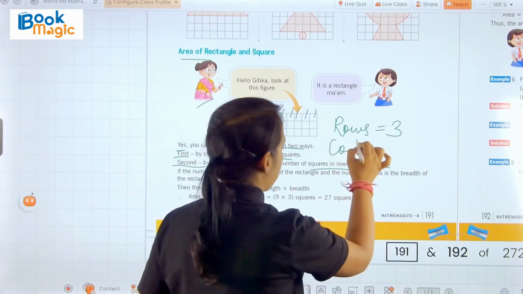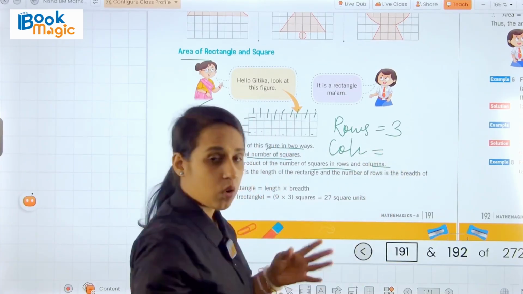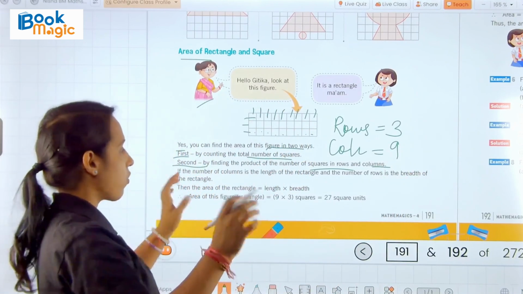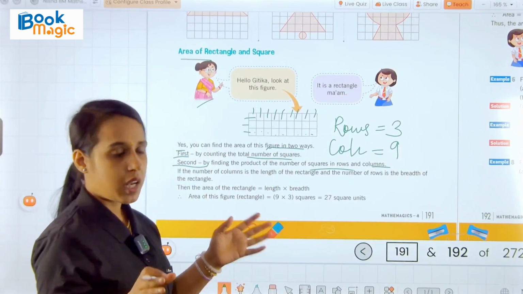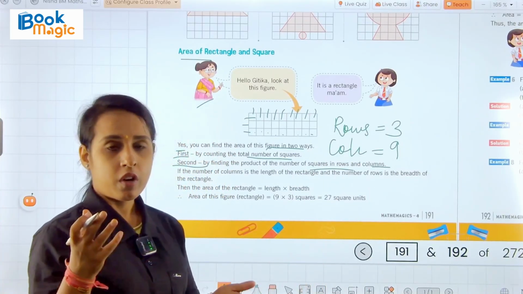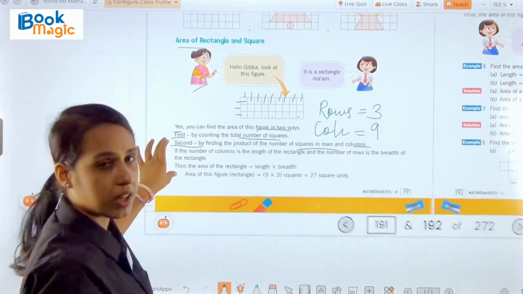And the columns are 9 here. Okay, so we have to count the number of rows and number of columns, then we will multiply. So whatever product we get, we can say that is the perimeter.